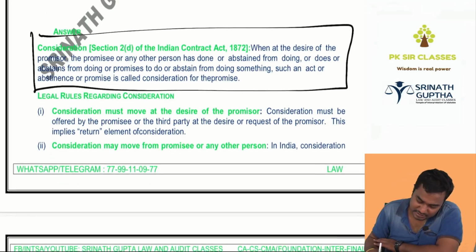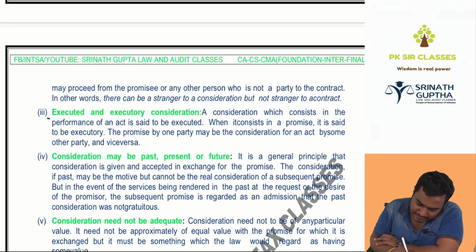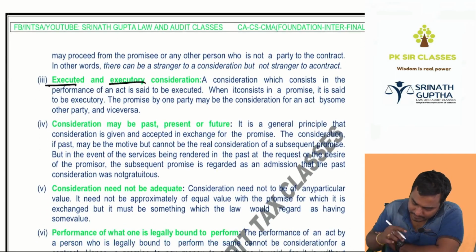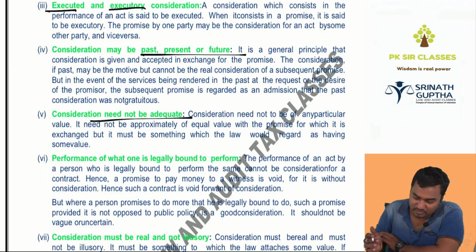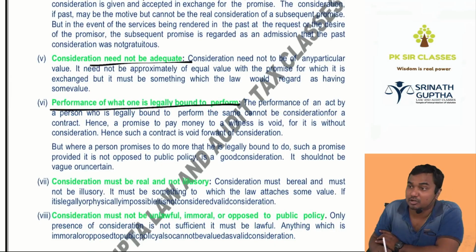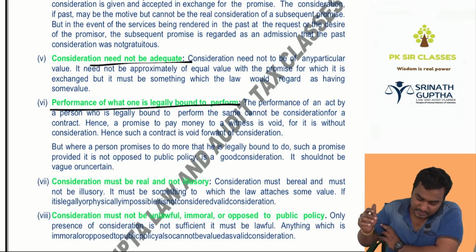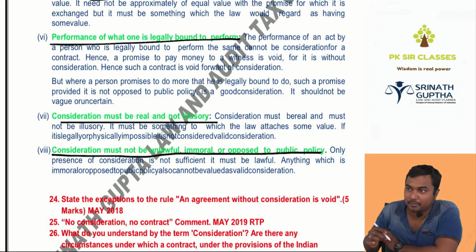And the essentials of consideration: it must move at the desire of the promisor. It may move from the promisee or any other person. It may be executed or executory. It may be past, present or future. It needn't be adequate, it can be grossly inadequate. Performance must be something more than the promisor's existing obligation. The performance of what one is legally bound to perform is not a consideration. It has to perform something extra. Consideration must be real but not illusory. Consideration must not be unlawful, illegal, or opposed to public policy.